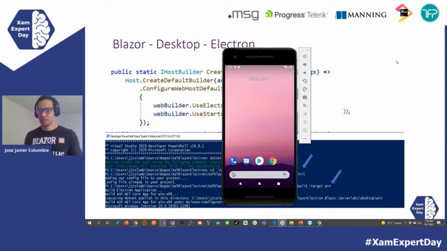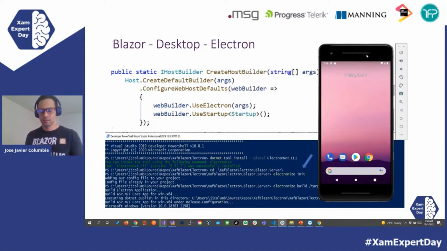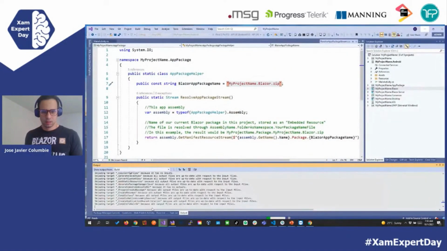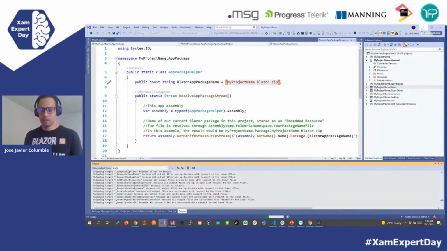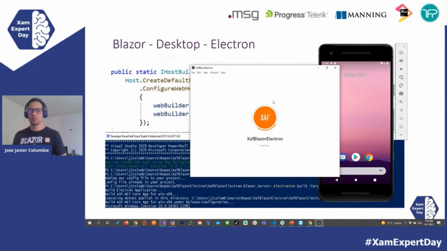Should be coming at any second. Come on. This one is still compiling, so we leave it there, but the Electron is almost ready.